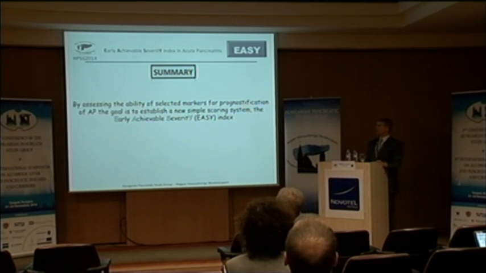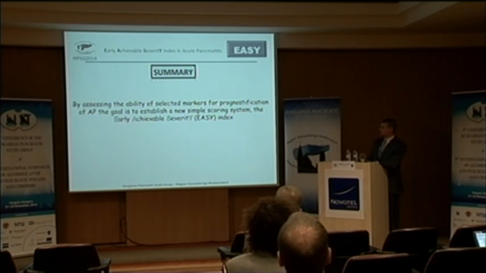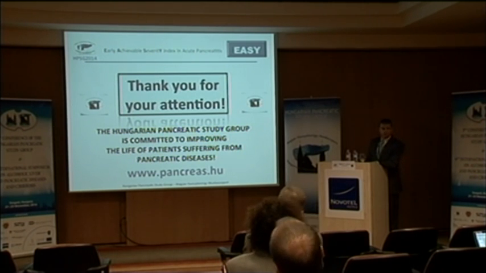So in summary, we think that by assessing the ability of selected markers for prognostication of acute pancreatitis, our goal is to establish a new simple scoring system. We hope that this early achievable severity index, in 2 or 3 years from now, we can actually show as a working method. Thank you for your attention.